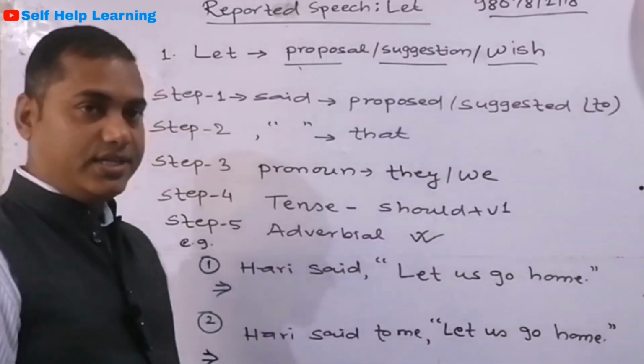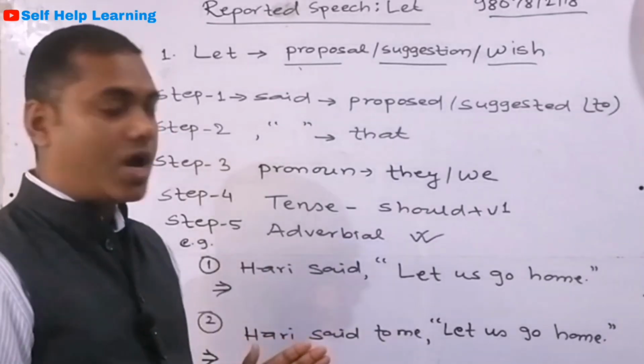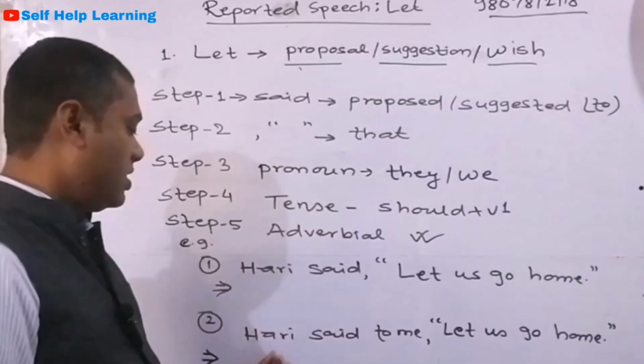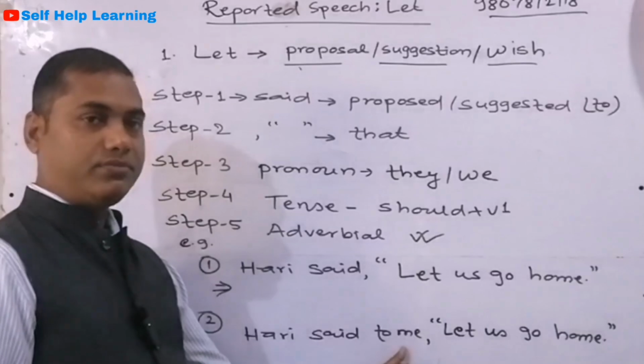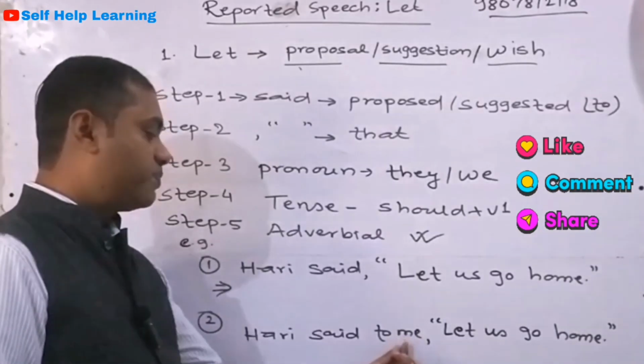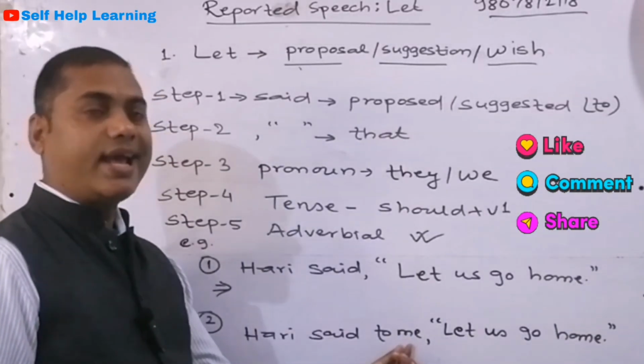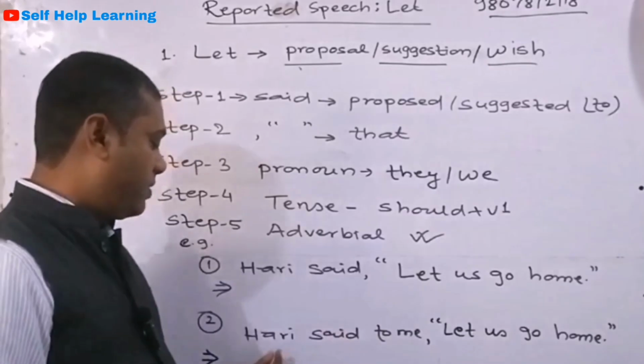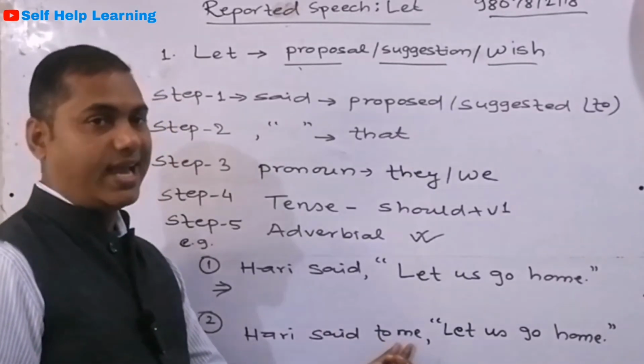If you find a first person pronoun in the reporting verb, like Hari said to me, this first person pronoun can be at either position. Even I said to Hari can be there.